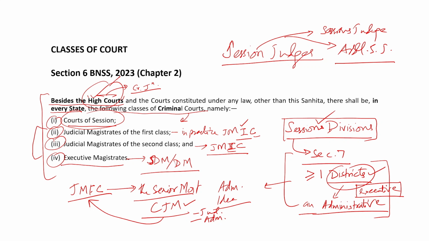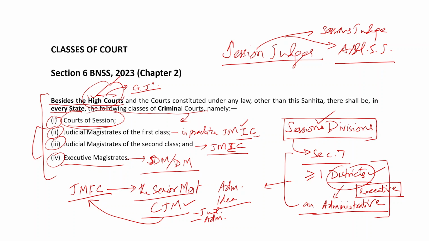The difference is evident. You see, the idea of an executive court as a criminal court makes sense only for keeping law and order situation. That on administrative side, the executive magistrate would be exercising the functions of a criminal court. They would not be trying people for having committed the offense. Trying people, punishing them for commission of offense, for commission of crime, is exclusive domain of judicial courts.